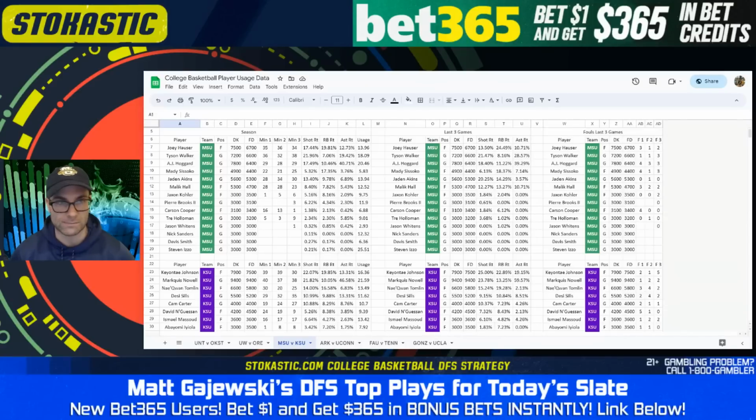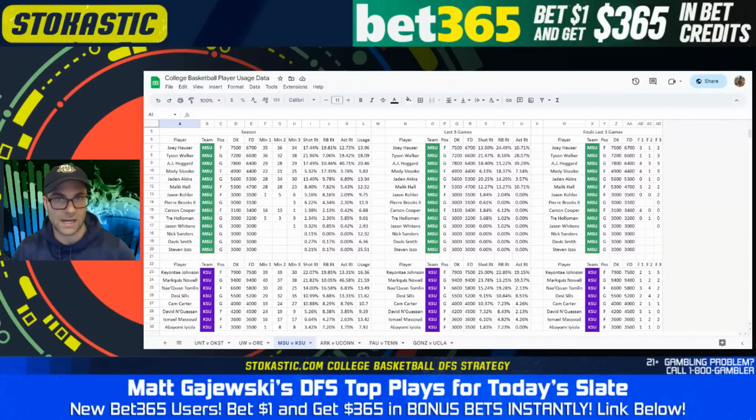And then I'm not really expecting anything from Mady Sissoko. He just comes on the floor and immediately fouls. Not a very good offensive player. All he does is rebound. Carson Cooper's dependent on Sissoko fouls to play more minutes. So even at 3,100, I'm not sure he's a solid value play. Jackson Kohler has been benched essentially.